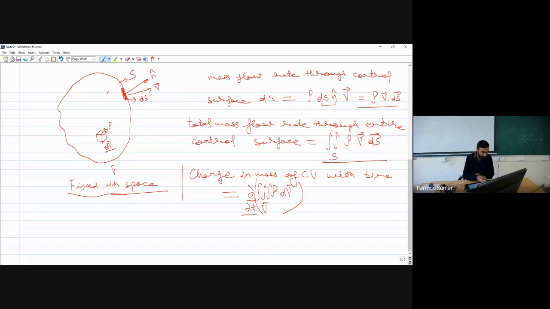Okay, and if we have our control volume fixed in space, then which term do we have to consider? We have to only consider the local part. So that's why I'm writing over here del by del t. Now, one important point I would like to highlight.